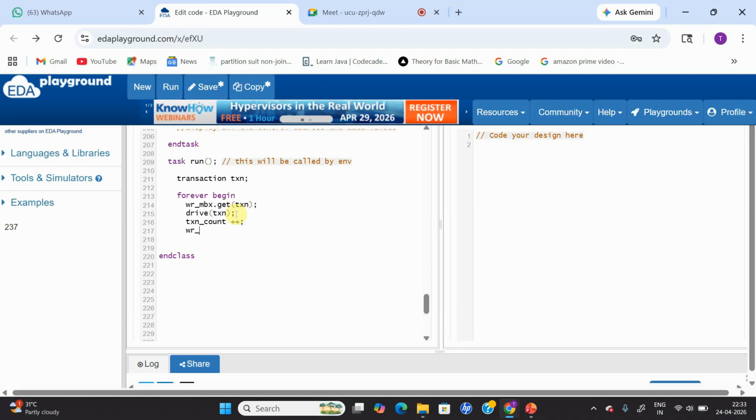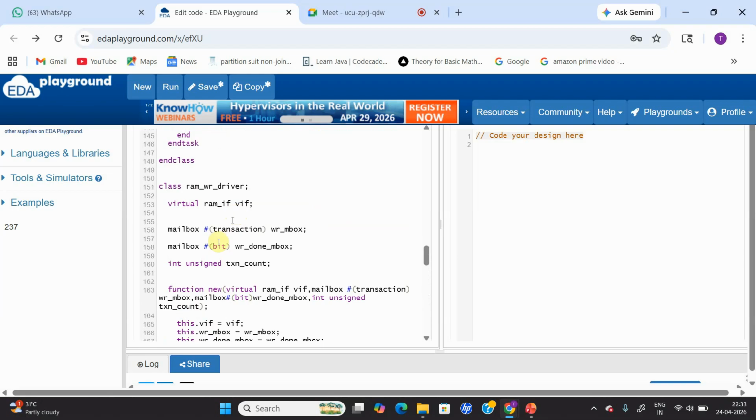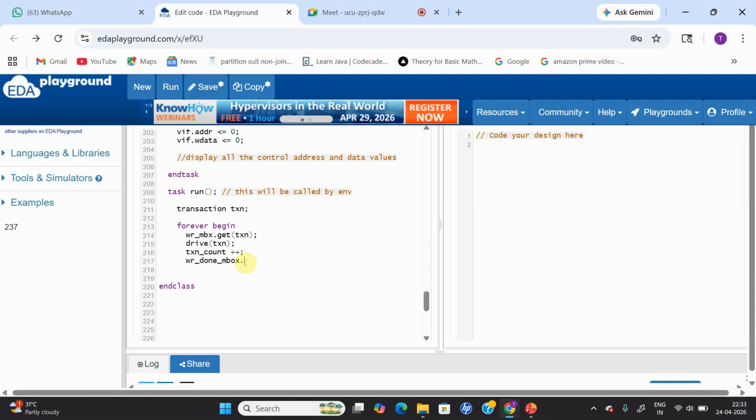And after the process has been completed, I'm going to put into my another mailbox handle, write_done_mailbox. Here we have declared right over here in my driver class. Yeah, this one, write_done_mailbox handle. We are going to put 1 into it. This will be given to my generator. In the generator, if you have remembered, this we were doing. Okay, that's it. This is what I'm going to do.